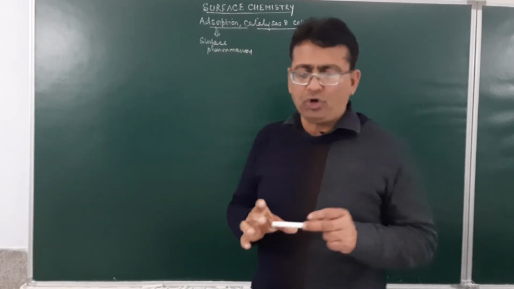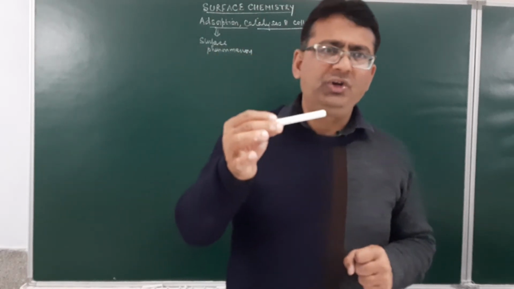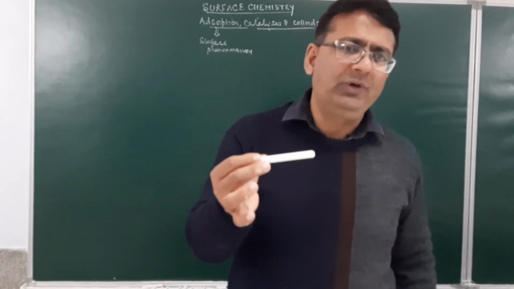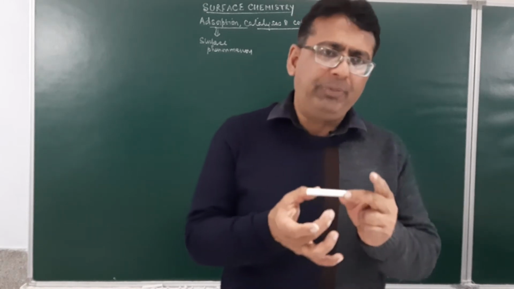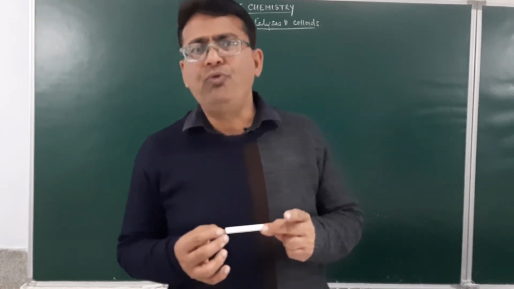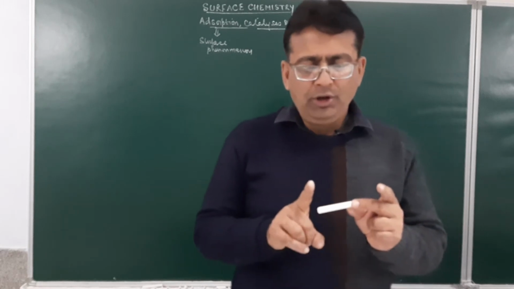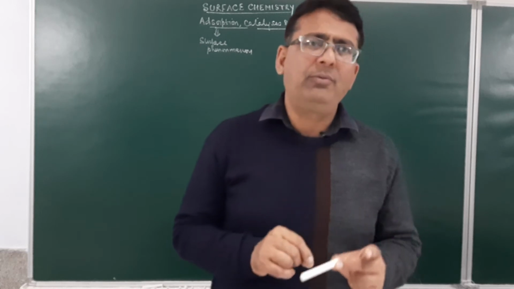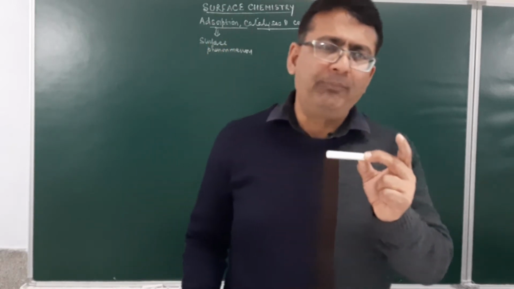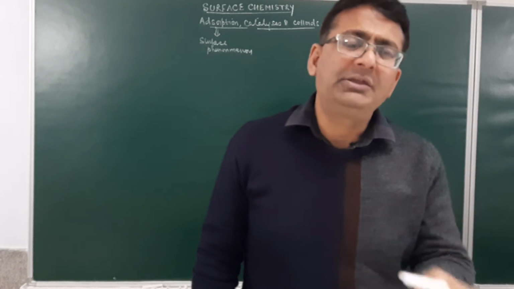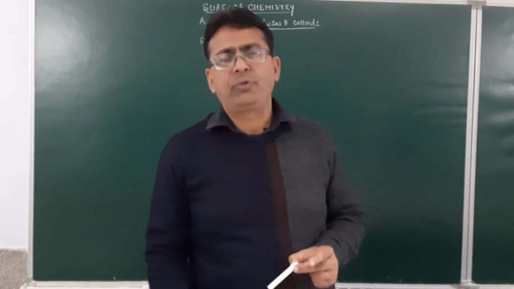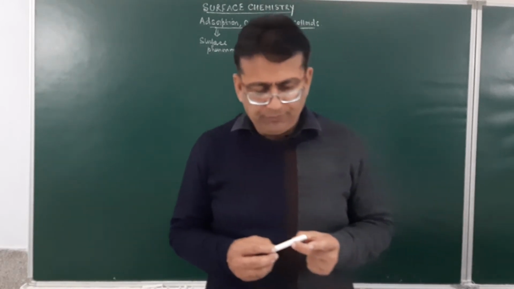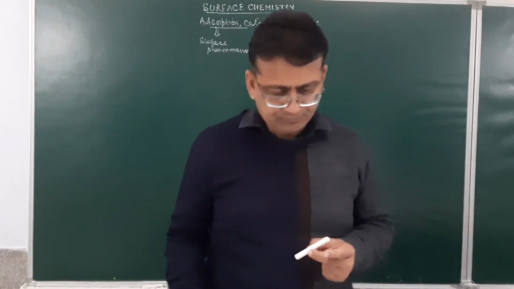What do I mean by this? Suppose I have this chalk and this chalk is put in the blue ink, what you will observe is that the surface of the chalk will become blue in color and the bulk of the chalk will be wet. Am I clear? So, blue color ink is adsorbed on the surface while the bulk of the composition is wet, and that will be called the phenomenon of absorption. So, adsorption is a surface phenomenon and absorption occurs in the bulk of the matter. Am I clear?